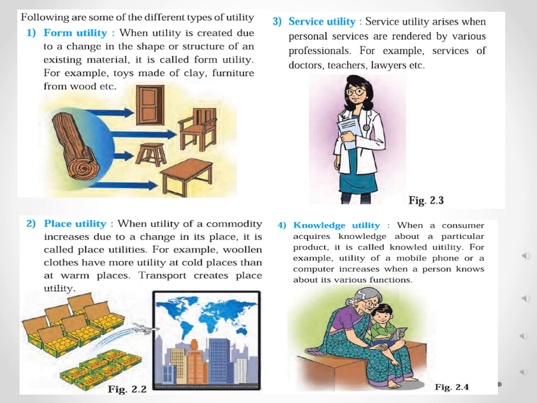It means various types of things you can make with the help of available resources. For example, wood. Wood is a resource and you can make furniture, door, window, chair, table with the help of the wood. Here the use of wood will be increased, and this is form utility.